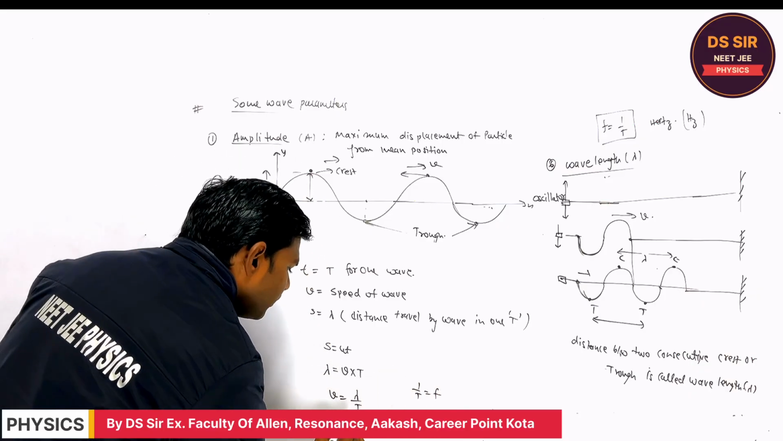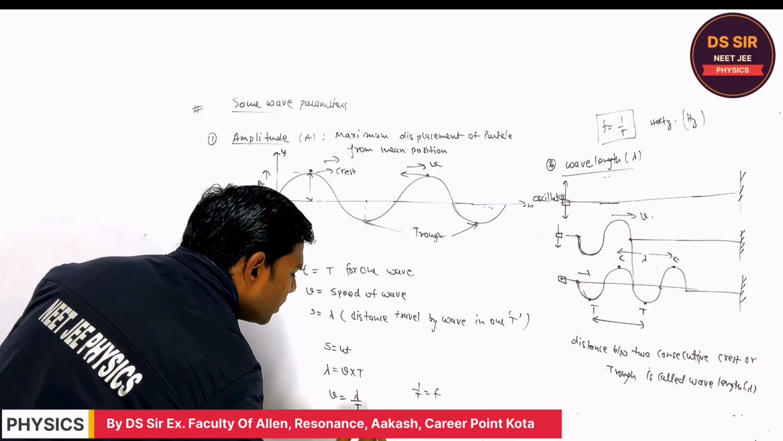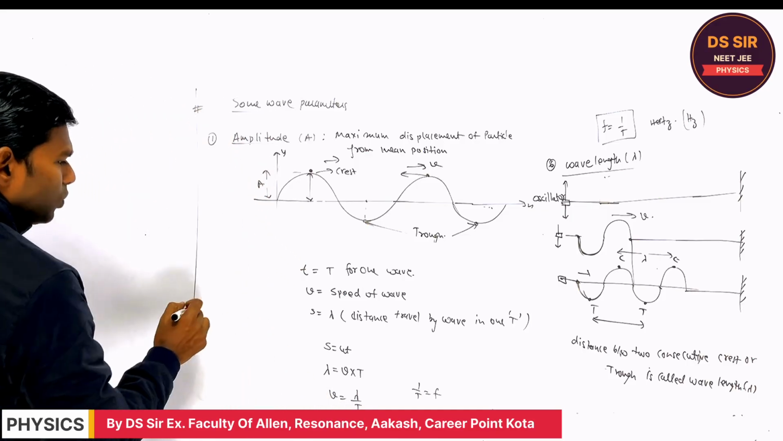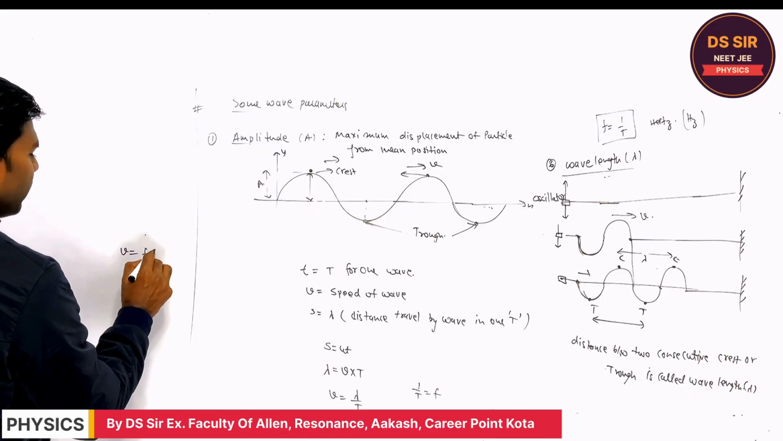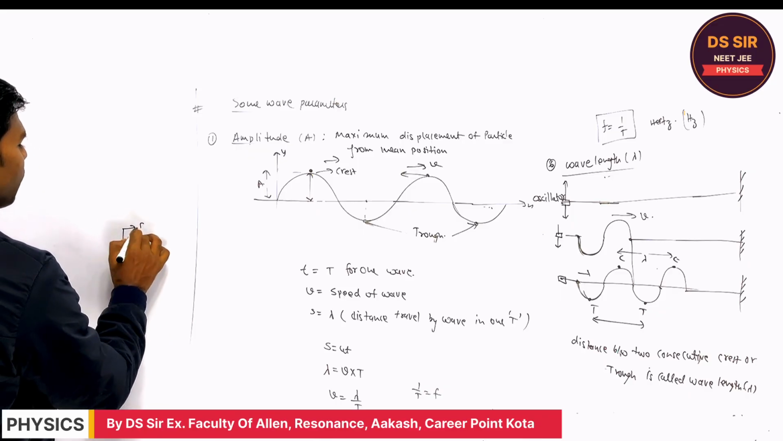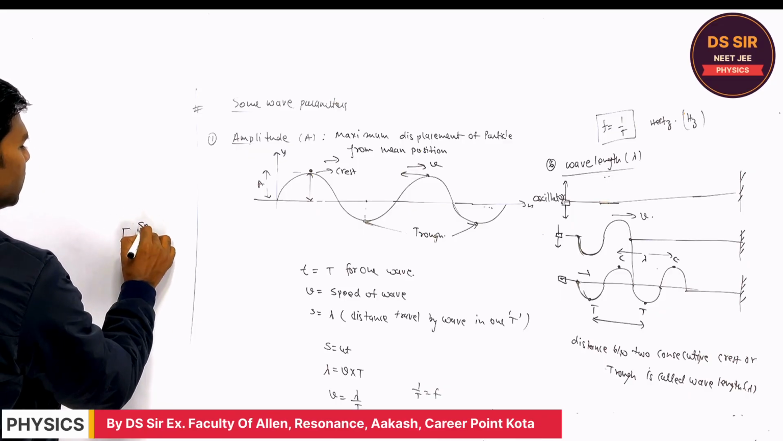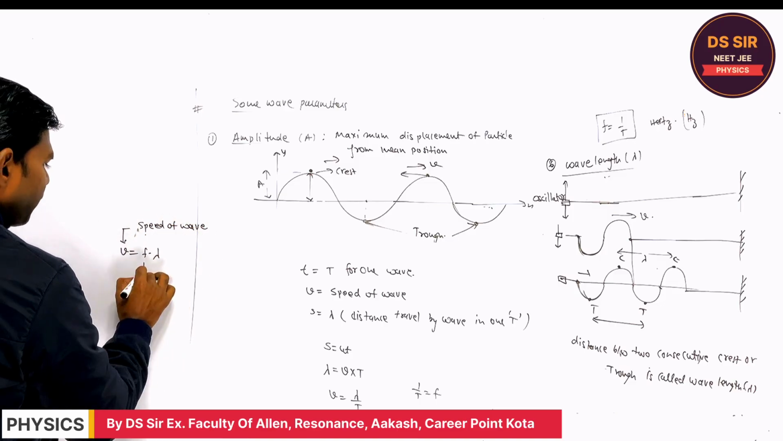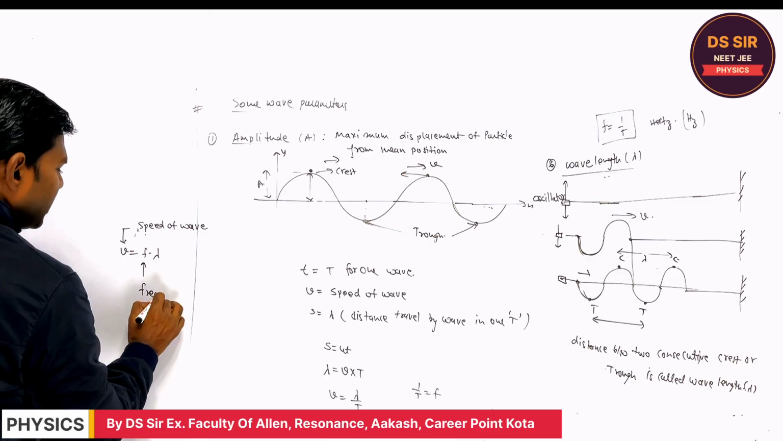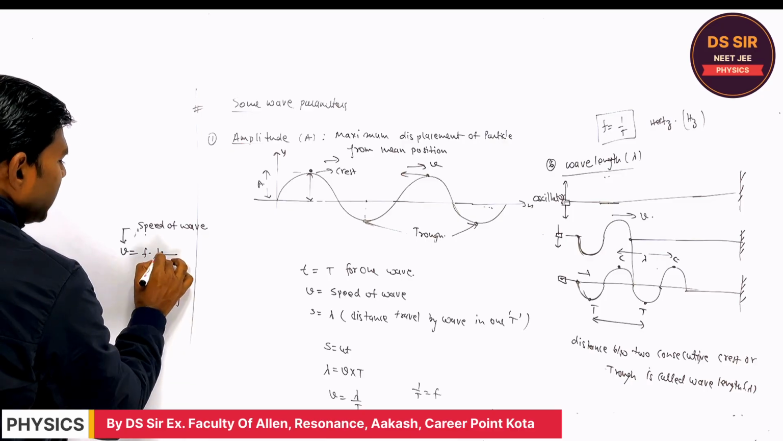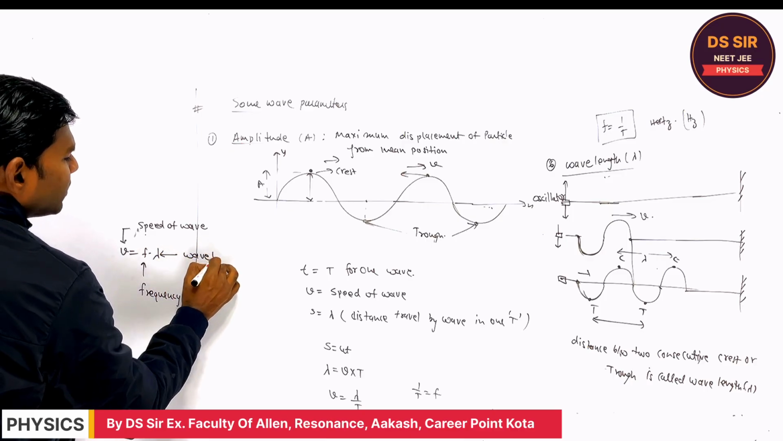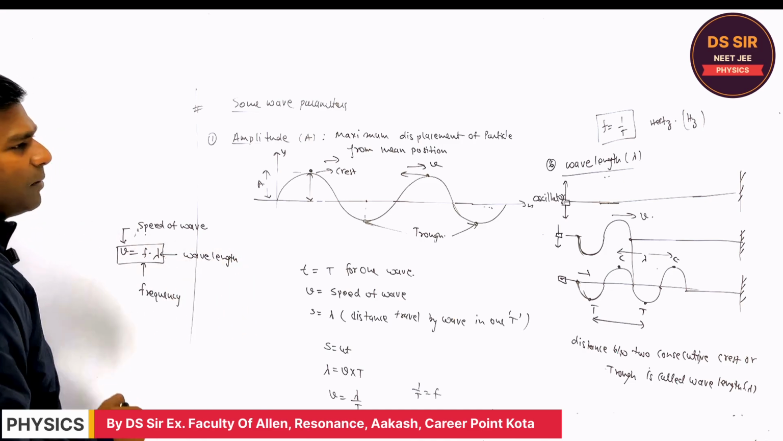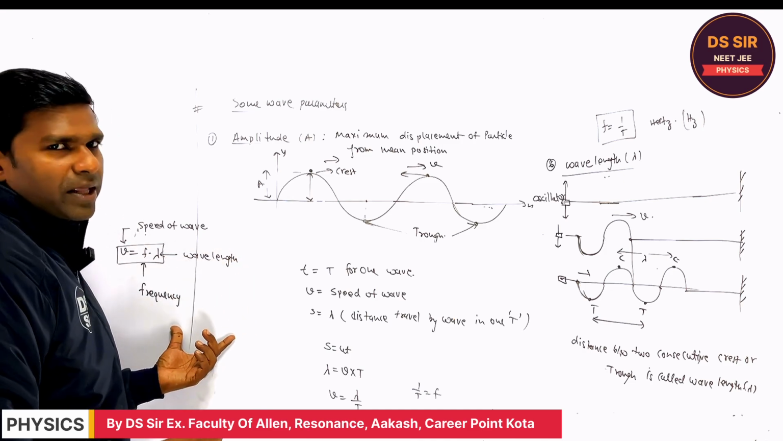So what is the relation we have? V is equal to f into lambda. I'm writing this side, v is equal to f lambda. This is the speed of the wave. F is the frequency, and lambda is called the wavelength. This is the relation, v is equal to f lambda. You will remember it, and numericals can be solved.